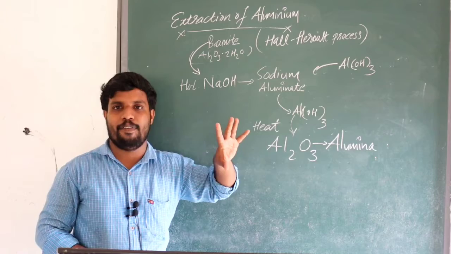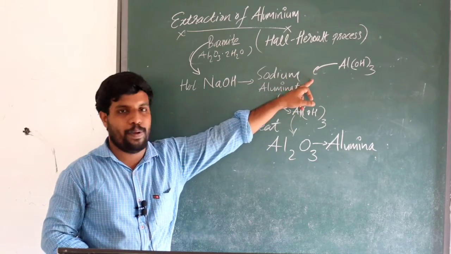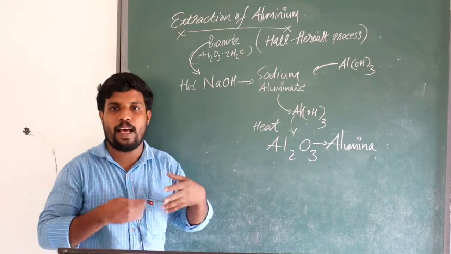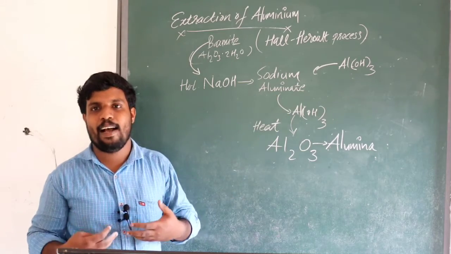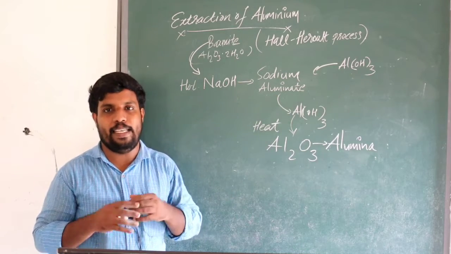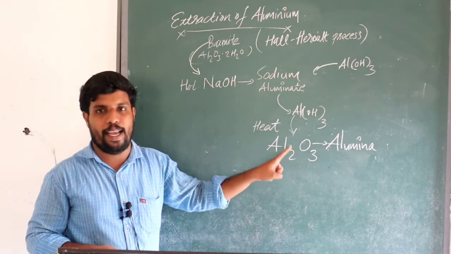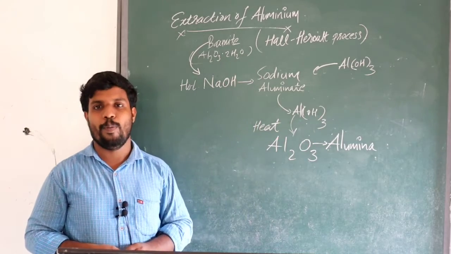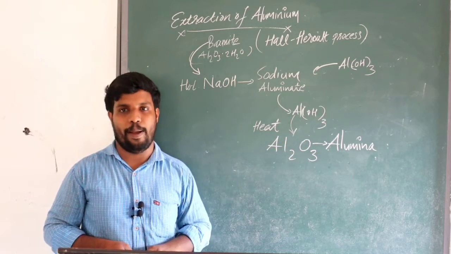The impurities are filtered. Then we add the aluminium hydroxide precipitate with water into the solution, and it forms a large amount of aluminium hydroxide precipitate. We take the precipitate, wash it well and heat it. When heated, it is converted to aluminium oxide, Al2O3, known as alumina. From alumina, we want to extract the aluminium.